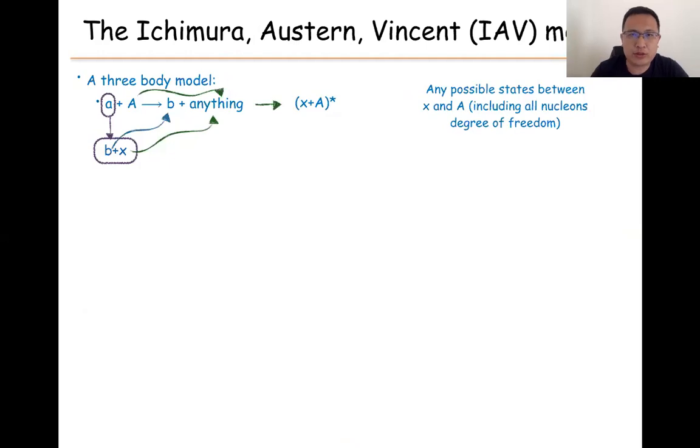So we start with the Ichimura-Autern-Vincent model. We select this model as a starting point to study this inclusive breakup. This is a three-body model. Three-body means the projectile has a two-body cluster structure. One part interacts with the target, and only the B particle is detected. So we don't know what happened with the X particle and A particle. So they follow any possible state between X and A. It is very difficult to understand what the meaning of any possible state is.